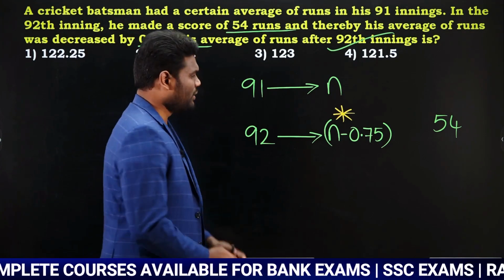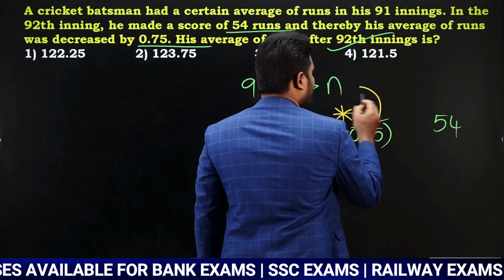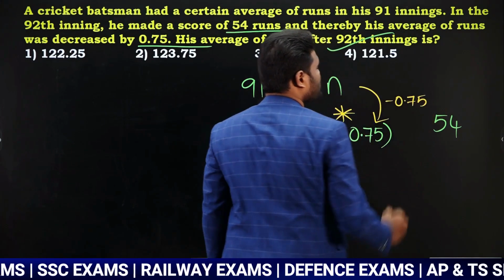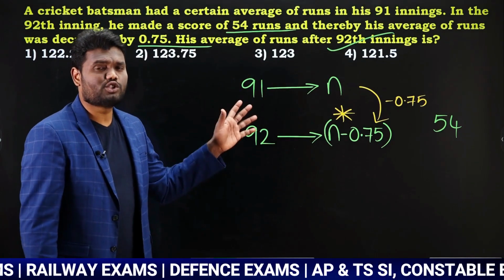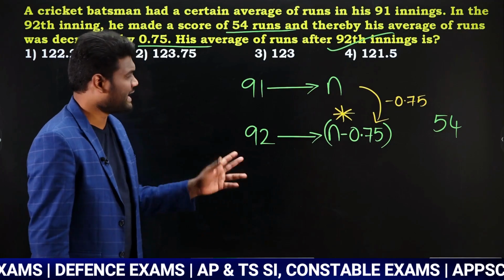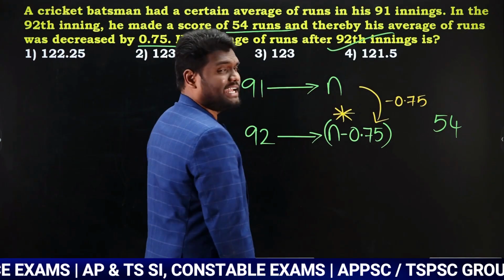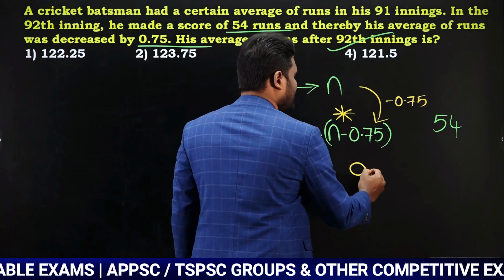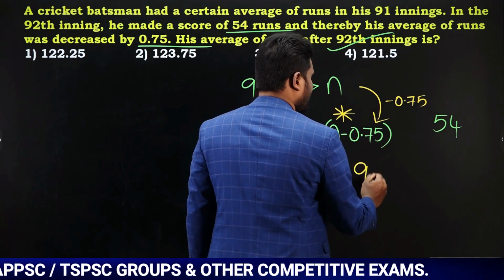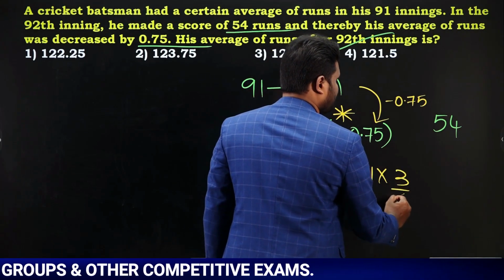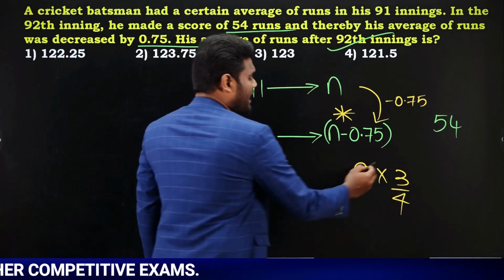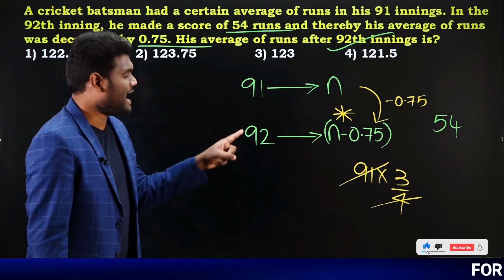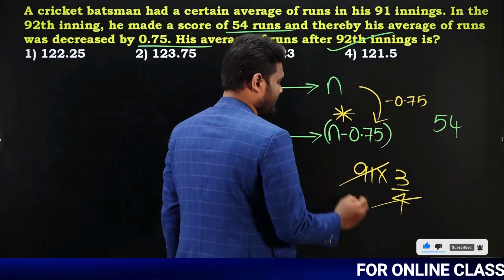If we go with the concept of equal distribution, look here, initially average is n. Now the average is going to be reduced by 0.75. If average is reduced by 0.75, it means each and every match is reduced by 0.75, 0.75, 0.75. So how many total such matches are there? 91 total such matches are there. So it is going to be 91 into 0.75. 0.75 can be written as 3 by 4. 91 by 4 means 22 times it is going to be 88, left with 3 remainder. 3 by 4 is like 0.75.